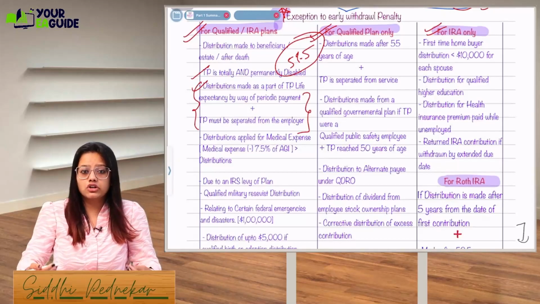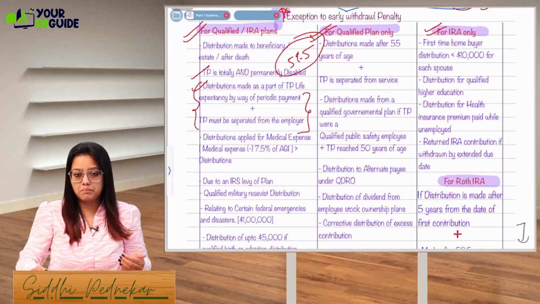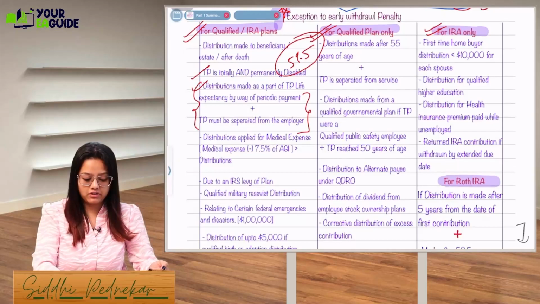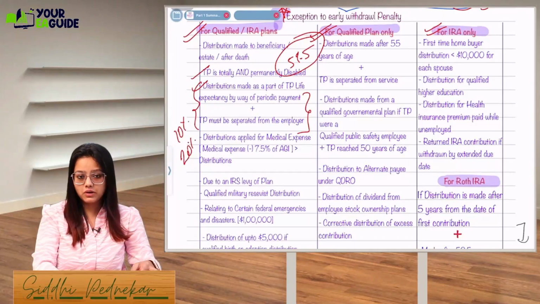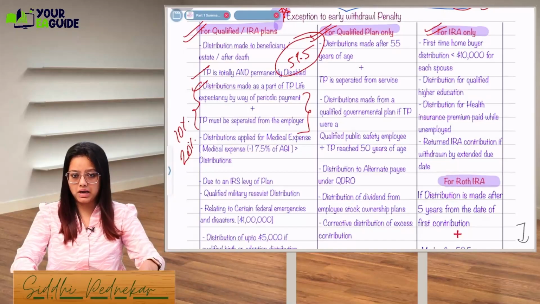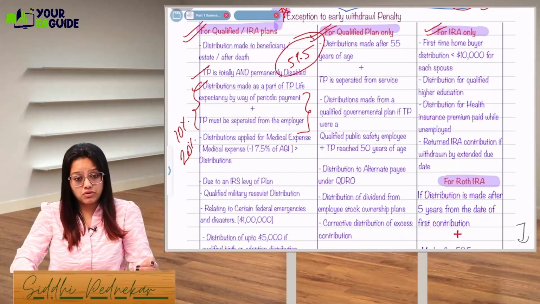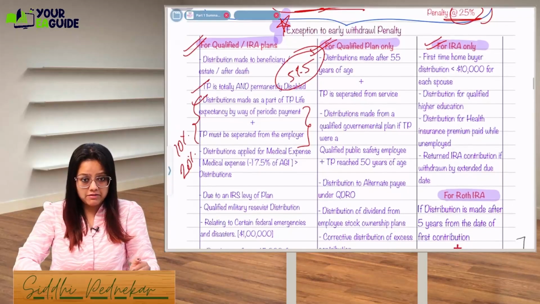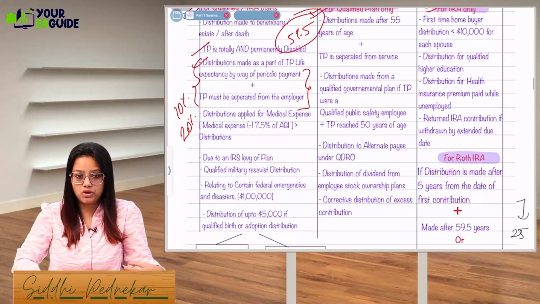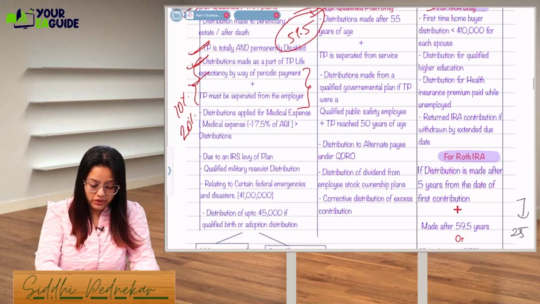So distribution as a part of the taxpayer's life expectancy means during the upcoming years you are going to take predefined distributions. Taxpayer has taken an early distribution before 59.5, but that is due to his becoming separated from the employer, he's getting early retirement. Okay, this is the third point I can say.